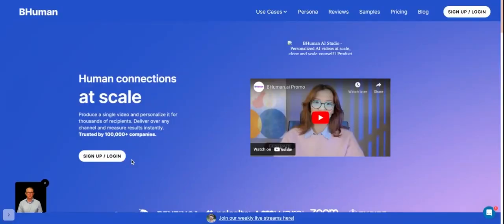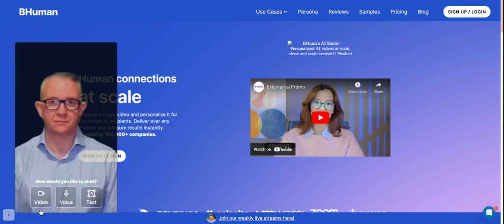All right, so you can see here we put Richard on the bottom left and he's floating, and I can just click on him to maximize him. You can see he's completely fluid here. He's waiting for us to talk to him and he's ready to go. So at this point, all I have to do is decide how I want to talk with him: voice, video, or text. So let's just say voice.